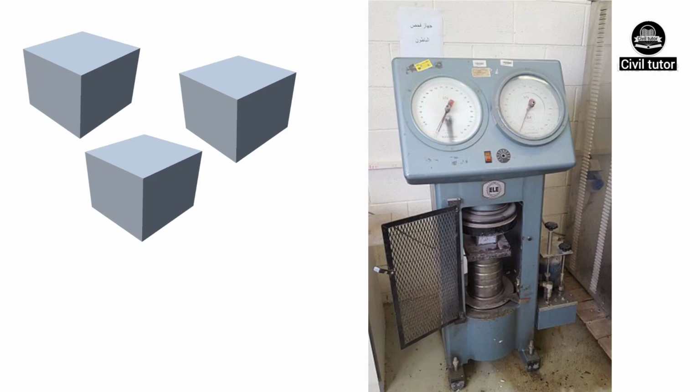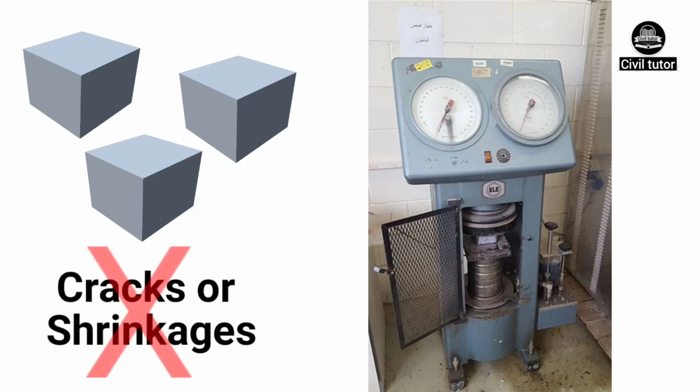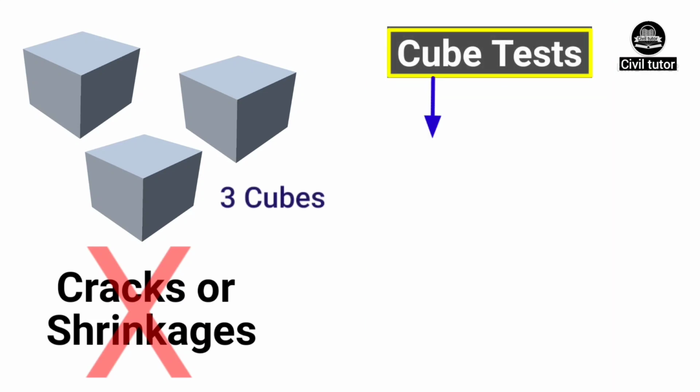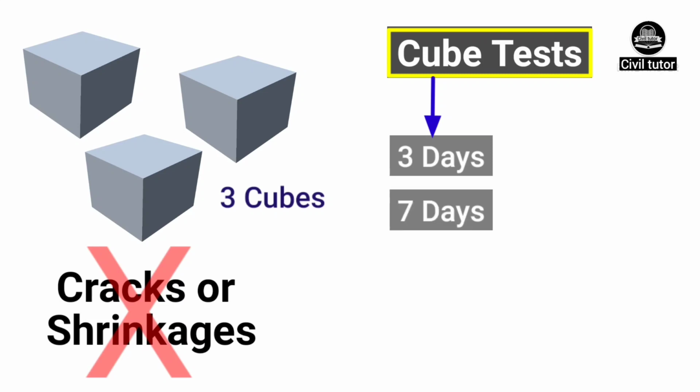Before placing these cast cubes in the compression testing machine, we need to make sure there are no cracks or shrinkage developed in these cubes. Generally, we need to prepare 3 cubes. The cube tests are performed after 3 days, 7 days and 28 days. That is, cube 1 is tested after 3 days, cube 2 after 7 days and the third cube is tested after a period of 28 days.